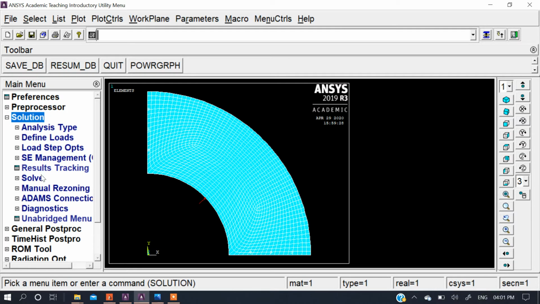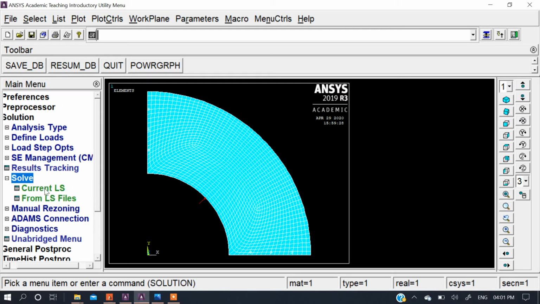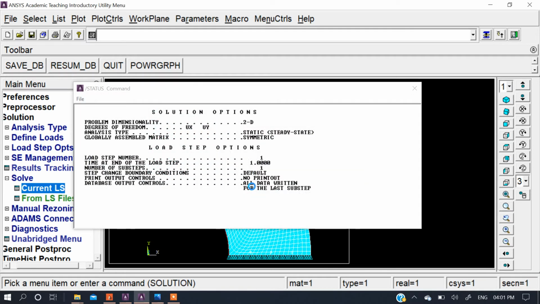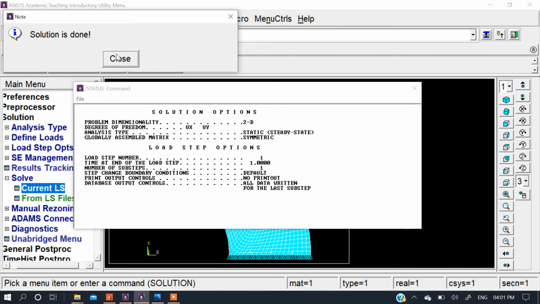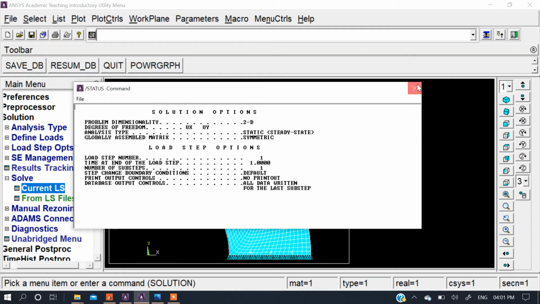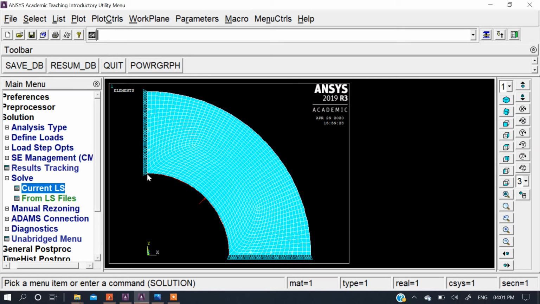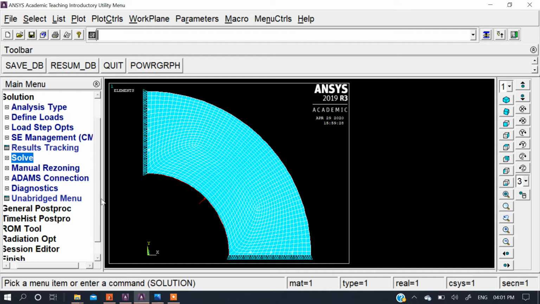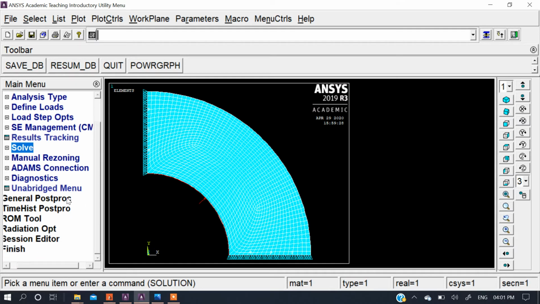Now go to solution and solve current LS. In this way, you can see the inner surface is subjected to uniform pressure, and these ends are subjected to the symmetricity displacement. Okay, now after solving this you have to find out the results.